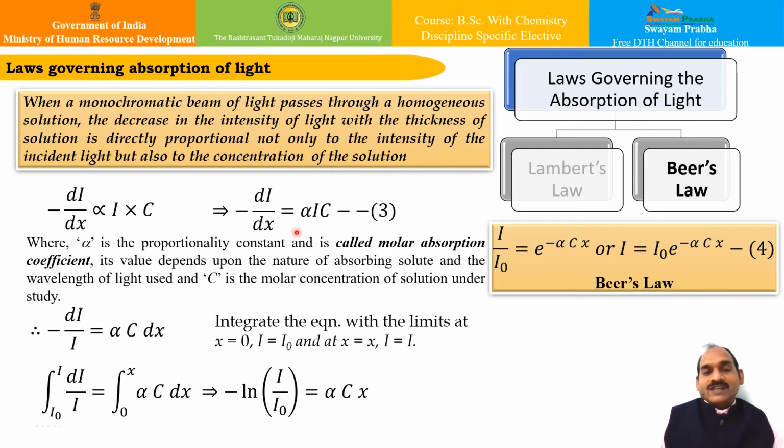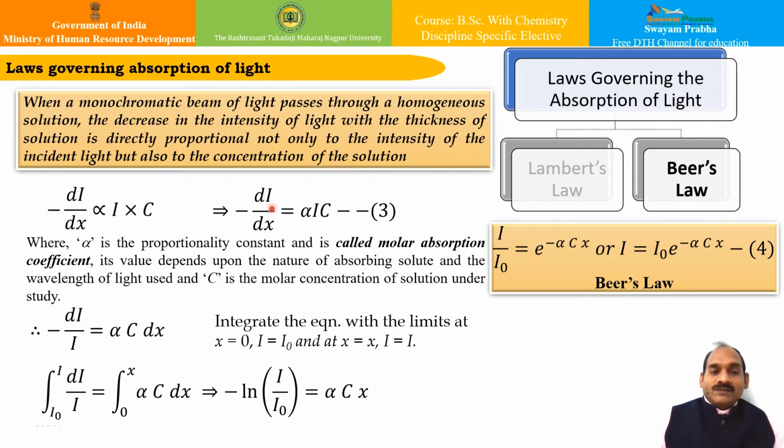And therefore this can be written in this form, that is minus dI/dx is equal to alpha into I c, where this alpha is the proportionality constant now, and it is called the molar absorption coefficient, and its value depends upon the nature of the absorbing solute and the wavelength of the light which is used. Obviously c is the molar concentration of the particular solution that we have taken under study.